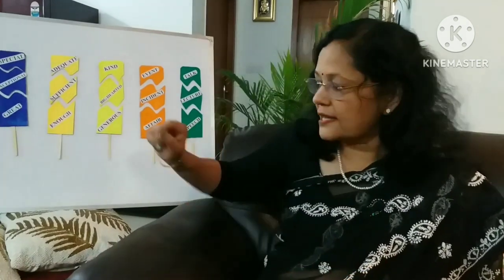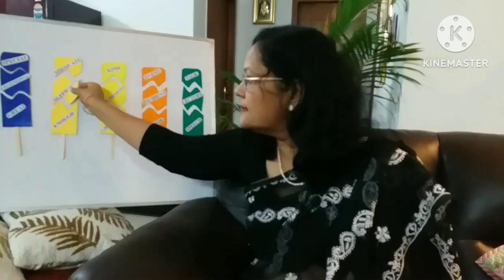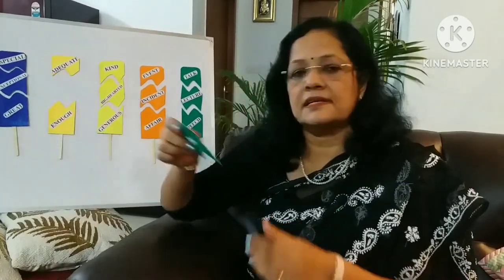Now it is the abhyas. Now how do I do the abhyas? I can ask children actually to make their own sentences. I can actually remove one from here and I can ask the children to make a sentence with this word. Now they know the meaning of this word.